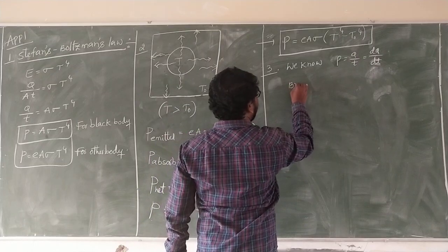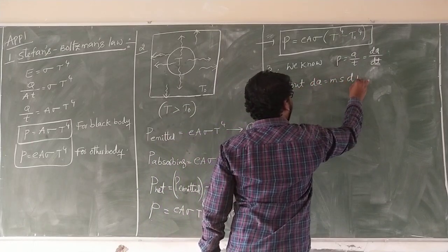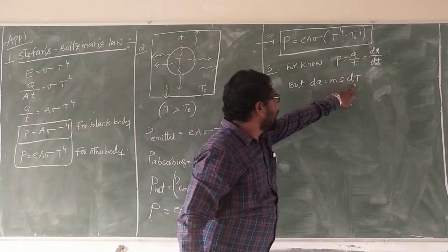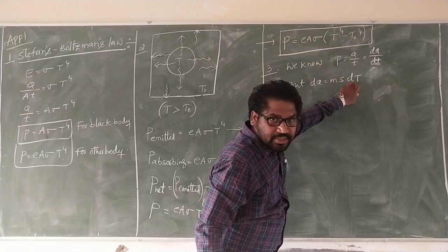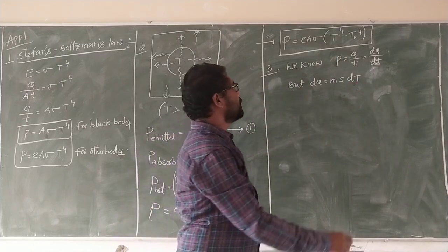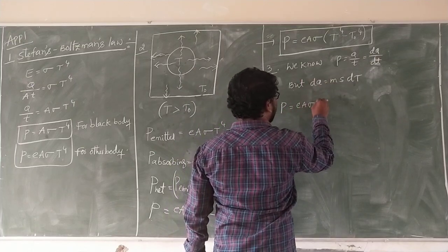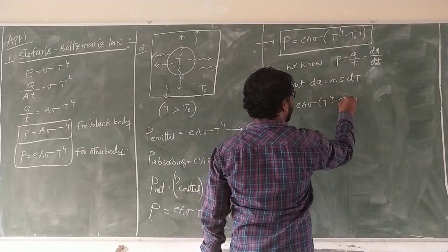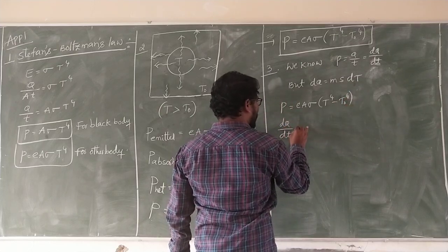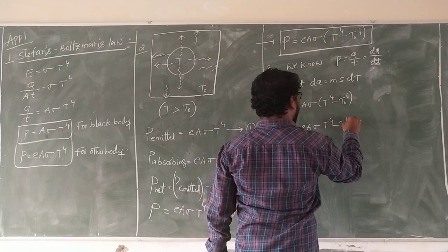Now, what is dQ? dQ is equal to m s dT, or m s d theta, where dT is the temperature difference. Finally, P is equal to E A sigma of T power 4 minus T0 power 4, so dQ by dt is equal to E A sigma of T power 4 minus T0 power 4.